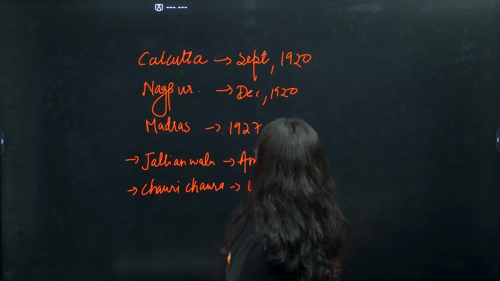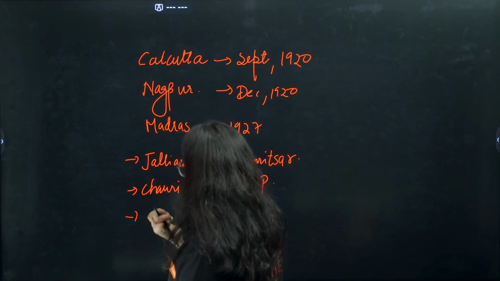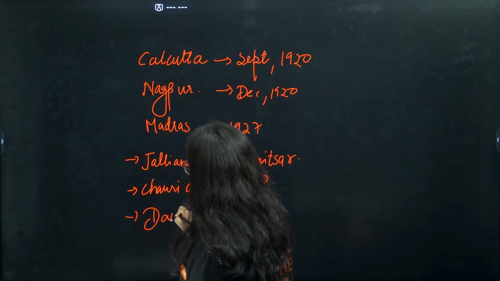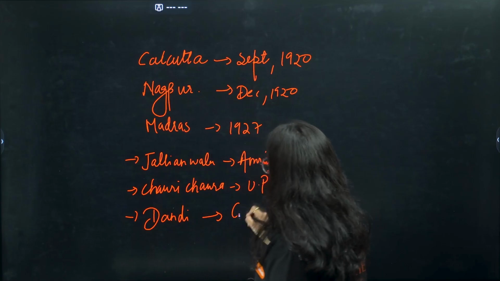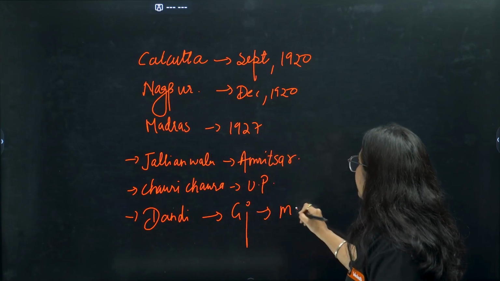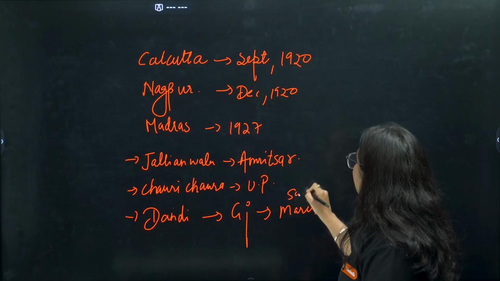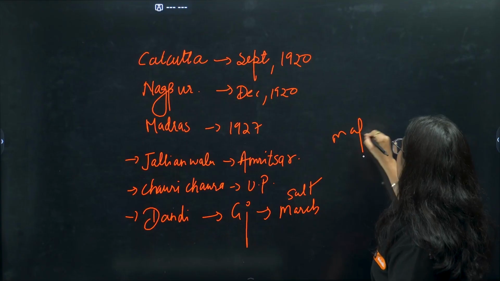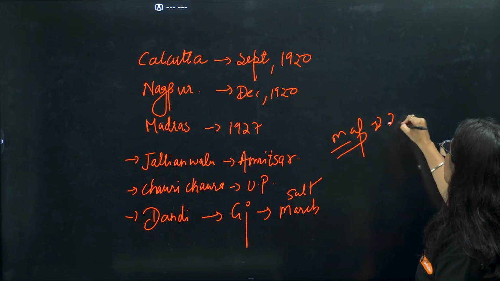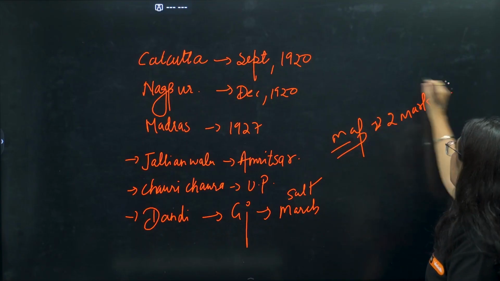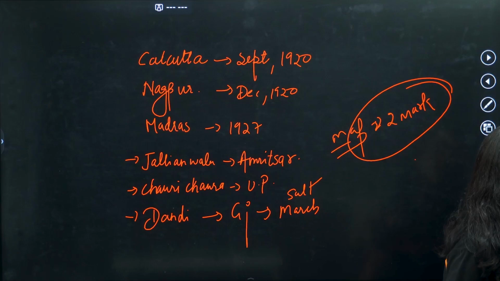This is in UP. And Dandi, this is in Gujarat, and it is related to the Salt March. So this is the map work with the help of which you are going to score 2 mark questions. Do not forget to do that.